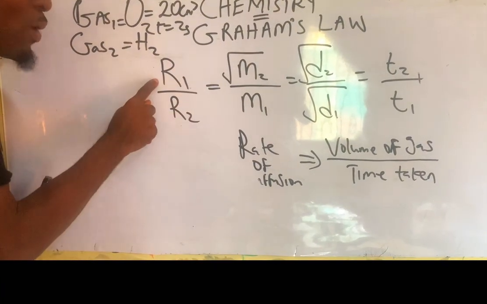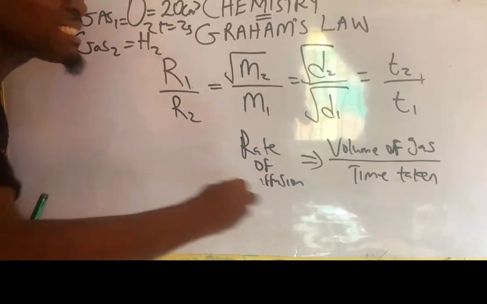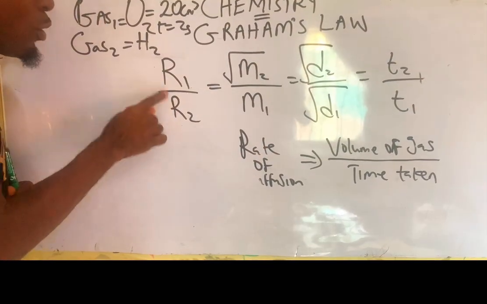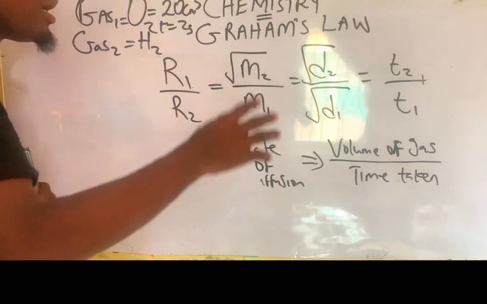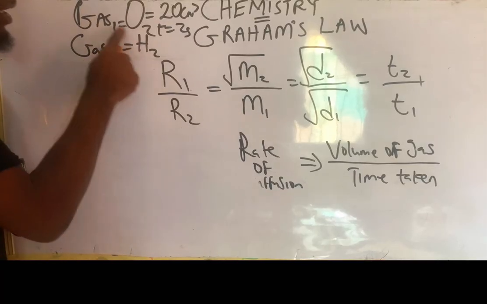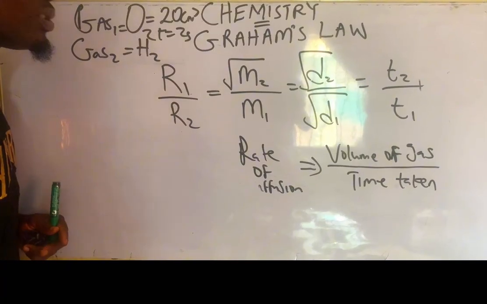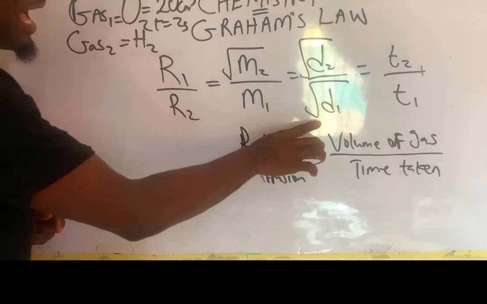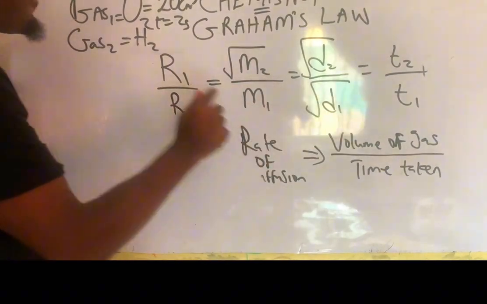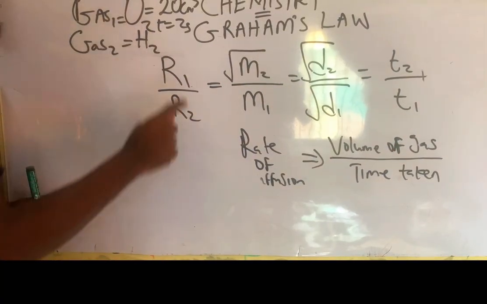So be careful, with your R1 over R2, don't ever try to put M1 over M2, because they are inversely proportional to each other. They cannot be directly proportional. So when we say R1 over R2 is inversely proportional relating the two gases, my M2 is hydrogen and my M1 is oxygen. And also we have our density 2. What is the meaning of density 2? It is the density of hydrogen, and D1 is the density of oxygen. And here is my time: T2 is the time taken for gas 2 to diffuse, T1 is the time taken for gas 1 to diffuse.